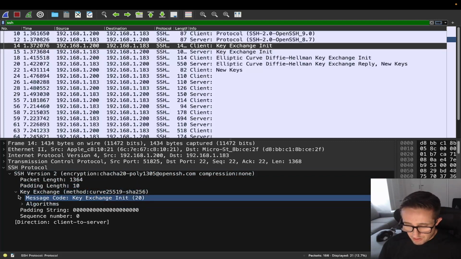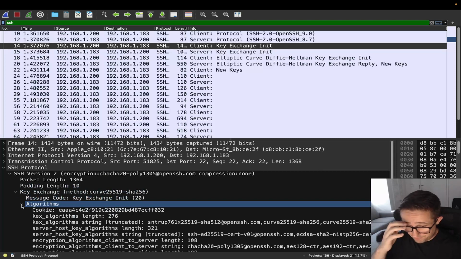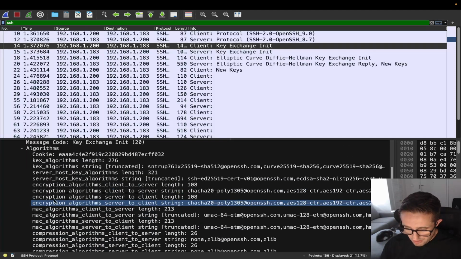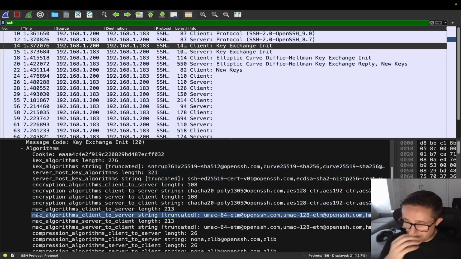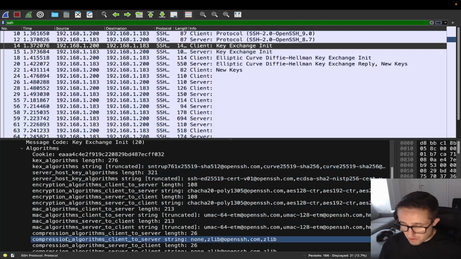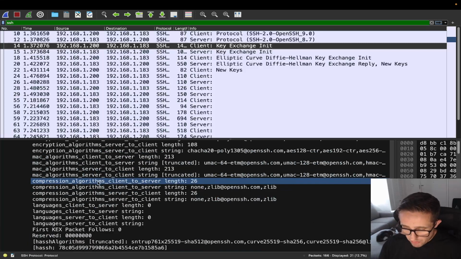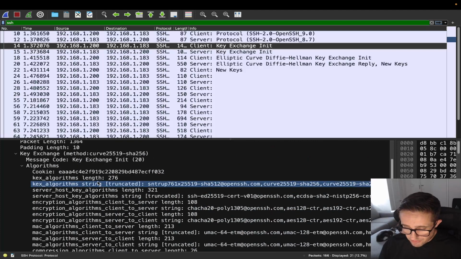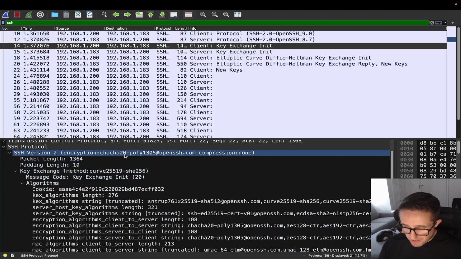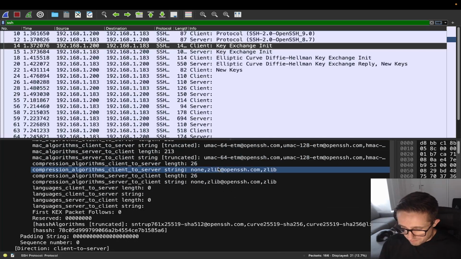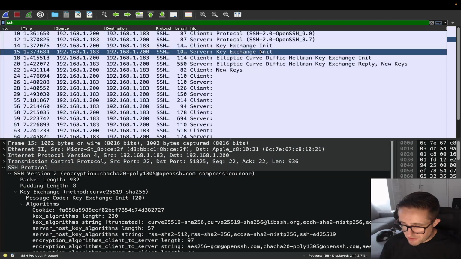If you come down here, go to Key Exchange and go to Algorithms, we can see all the algorithms that it supports. This is going to be for encryption, key exchange, which is KEX, and then the MAC, which is going to be the hashing. And then it's also got compression algorithms and all that good stuff. But we know that it's going to be using this right here for encryption, and this for key exchange right here. All right, and then we can see something very similar on the server side.